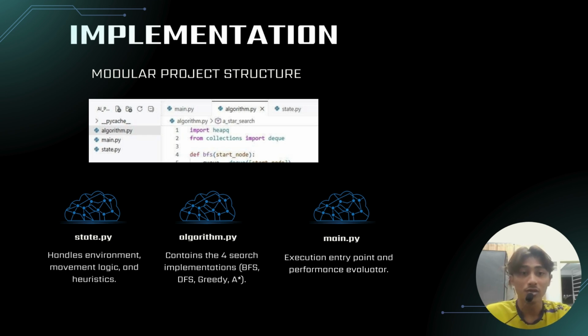Okay, for the implementation, we didn't just write one long script. We used a modular architecture to separate concerns. Our code is divided into three files, which are state.py for the puzzle logic, algorithm.py for the search strategies, and main.py to run the experiments. This makes the system easier to debug and more organized.